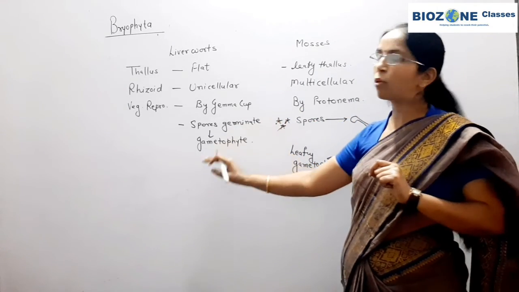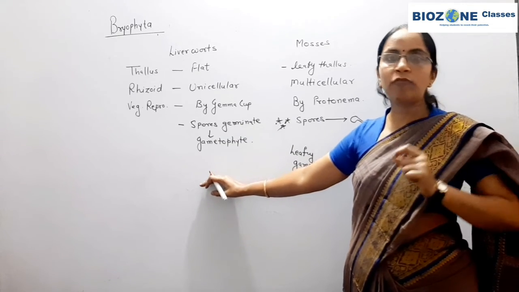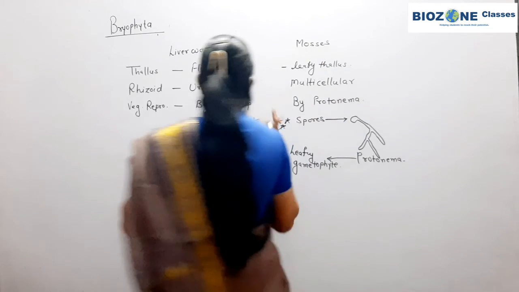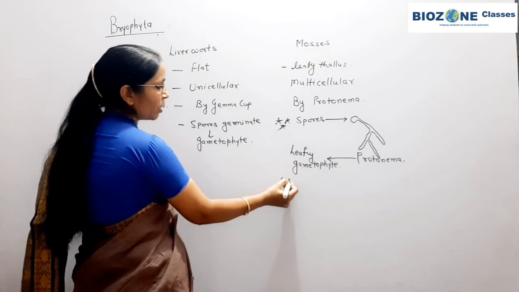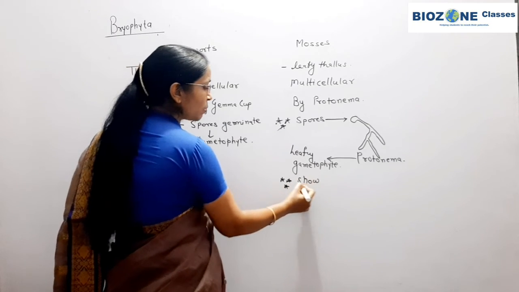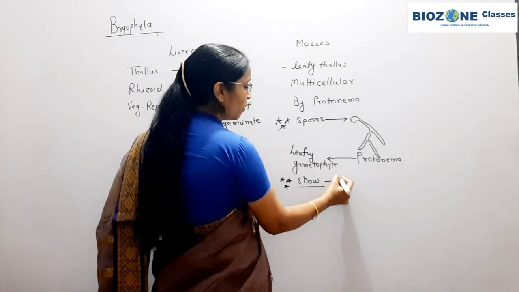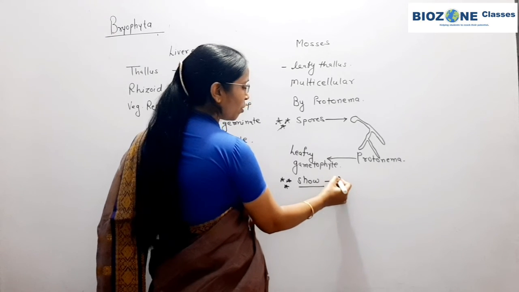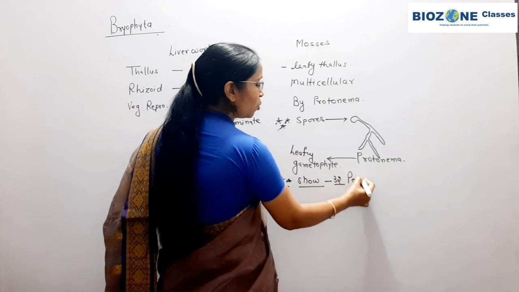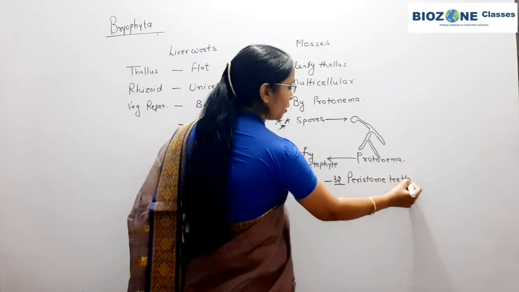It is not possible to complete that structure in our crash course series, so the structure of Funaria is studied in mosses. For objective purposes, remember that in mosses the sporophytes show a special mechanism of spore dispersal, because the sporophytes show 32 peristome teeth-like structures. You will get this question if you solve last year's questions.